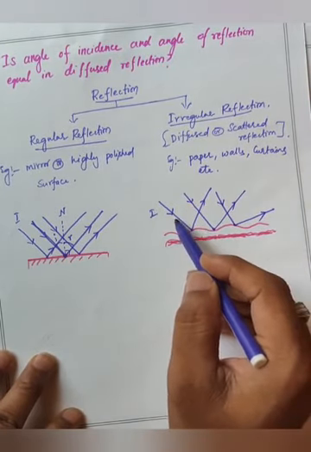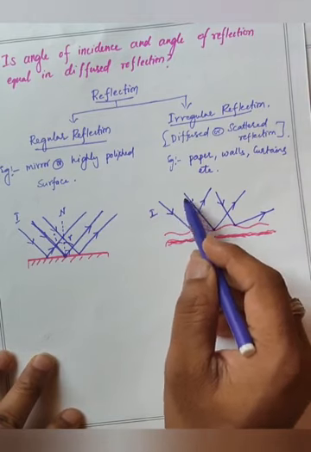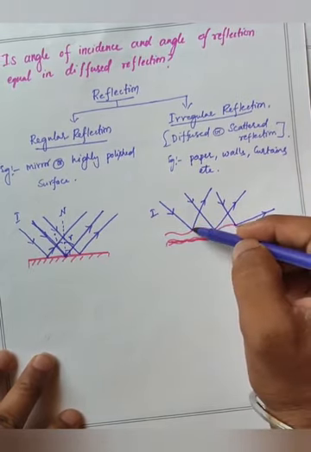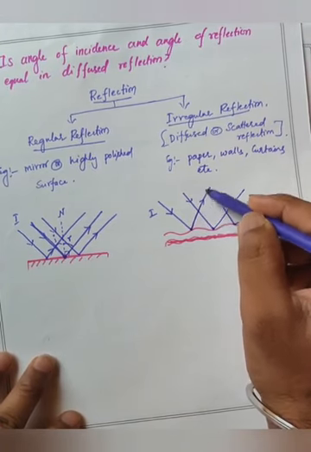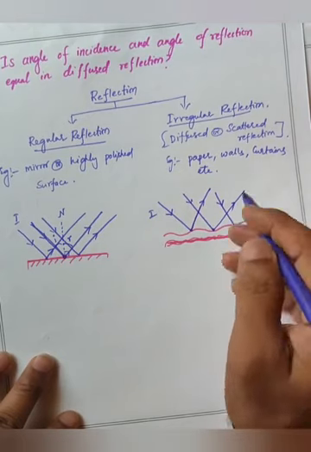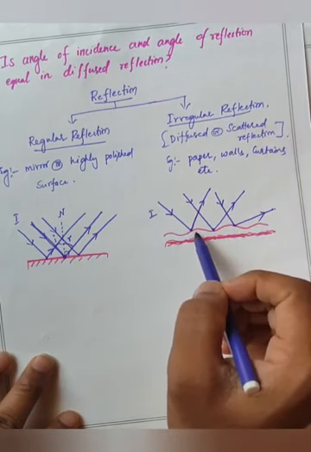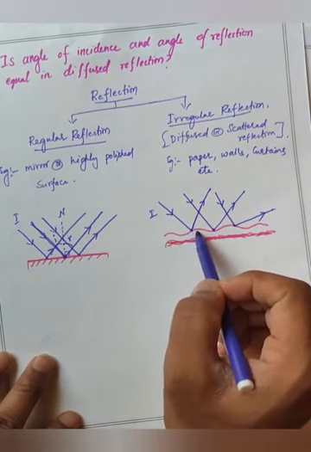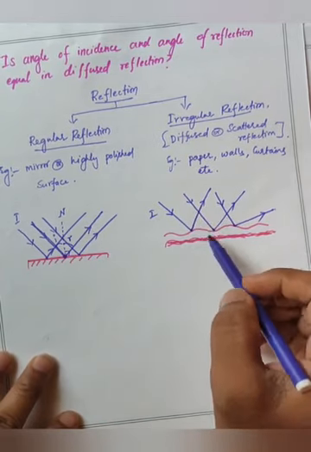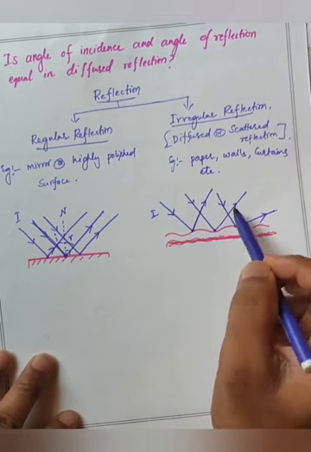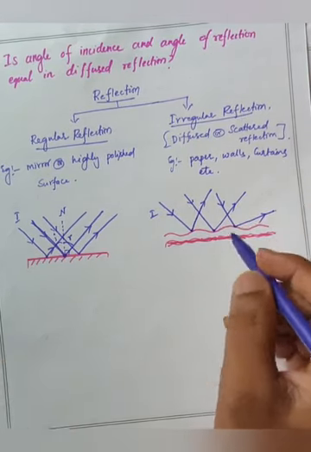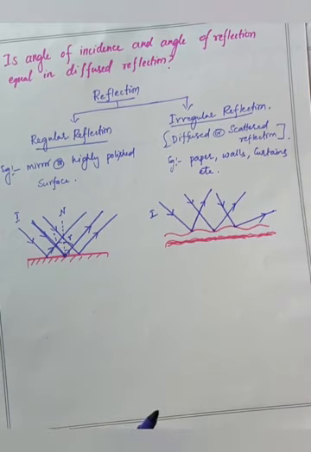So here, even though the light is parallel, the incident rays appear to be parallel, but see the reflected rays, one is going like this, one is going like this, one is going like this. It means this is scattered in nature. Before coming and touching the surface, it was almost parallel, but once it is reflecting back, it appears to be divergent or diffused in nature. So what do you think?